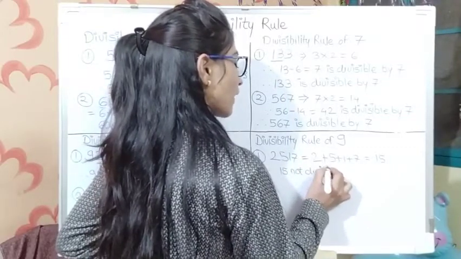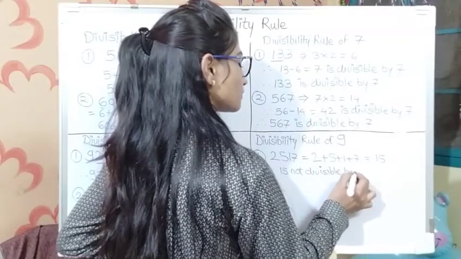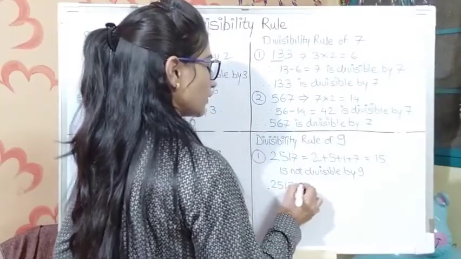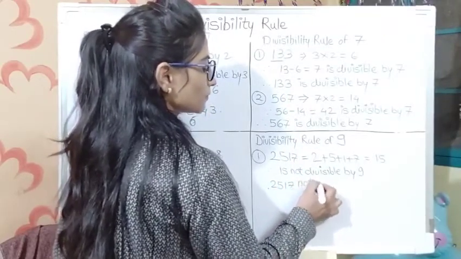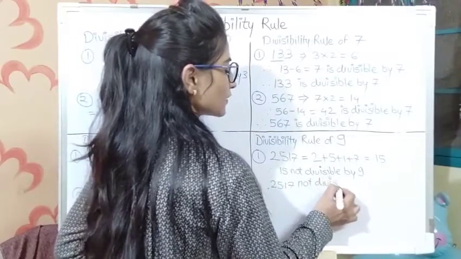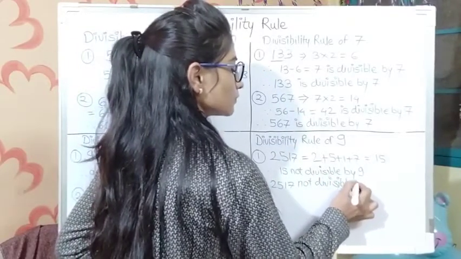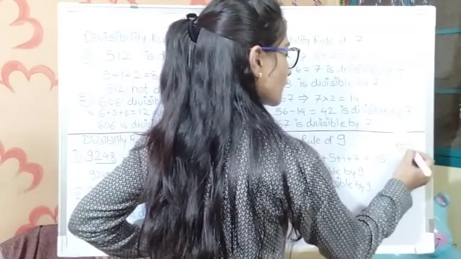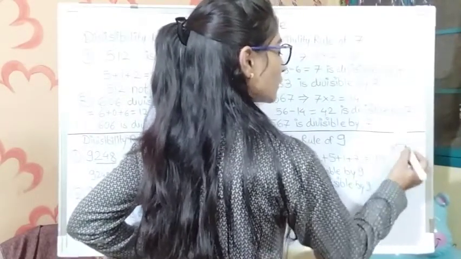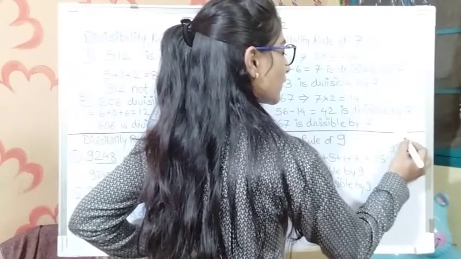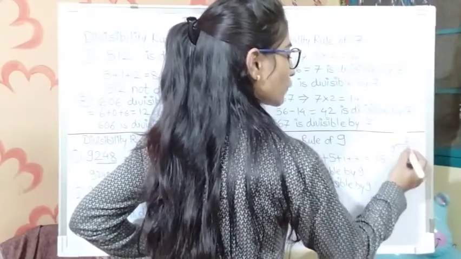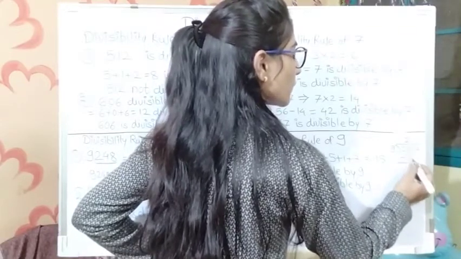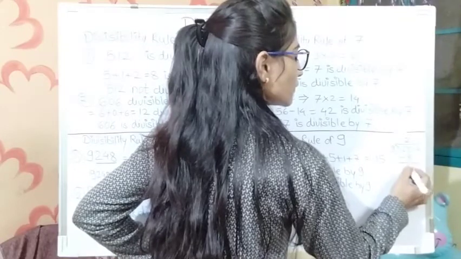So this number 2517 is not divisible by 9. How is it? Let's take it. Let's take this number 2517 here and divide it by 9. 9 2s are 18, okay, and 9 3s are 27. So we have to take 25 here and subtract 18 from this. 25 minus 18 is equal to 7.